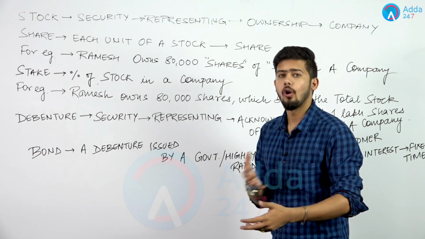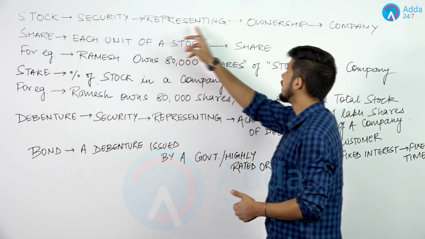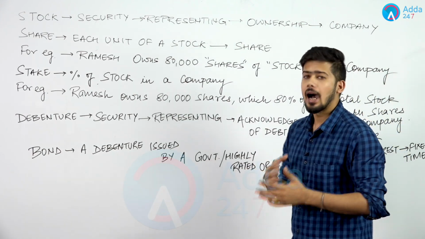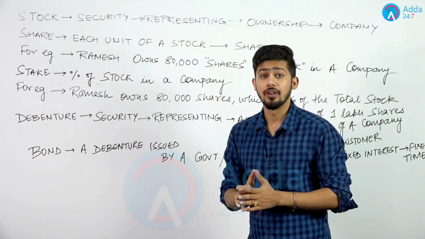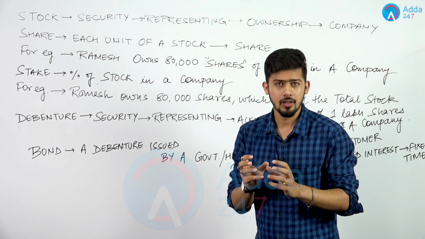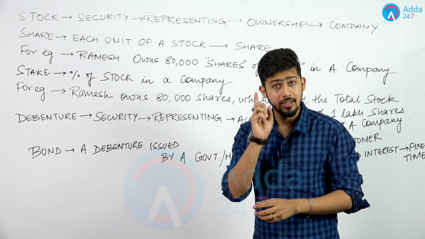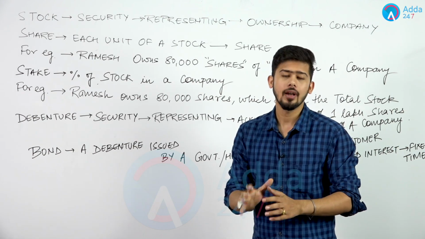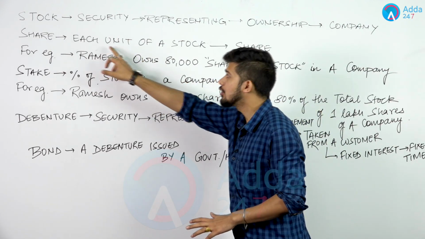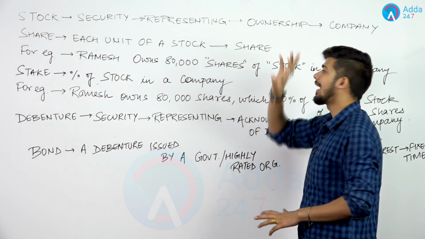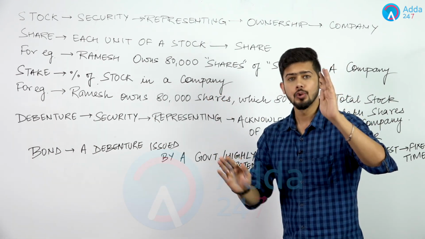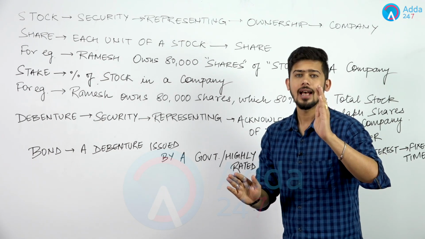Security is a piece of paper online or offline that represents the state of ownership in that particular company. So for example, अगर हम यहाँ बात करें, I own 50,000 shares of Reliance. Now that would be pretty good. But if I own 50,000 shares, the total stock would be 50,000. The big question would be, if that is a stock, then what is a share? Each unit, आप देख सकते हैं स्क्रीन पर, each unit of a stock will be called a share. So we have two terms, guys. We have a stock and we have a share. The total number of shares is also called a stock.